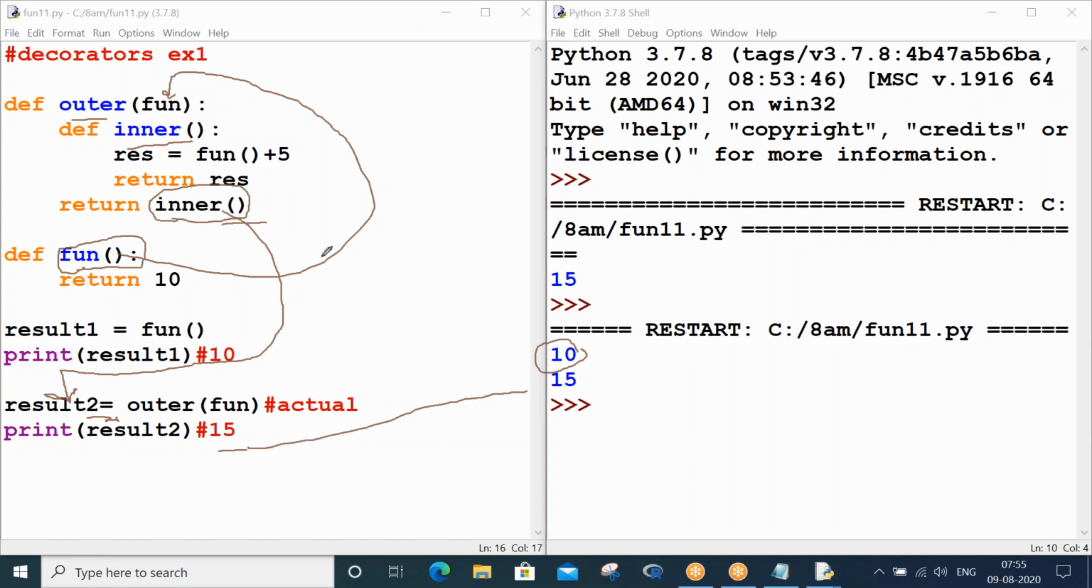So basically, what you have tried understanding is that we can pass a function as a parameter to another function, we can modify it and we can display it. So that's how your decorator works. Excuse me. So just take this. I will add some more value to this program.